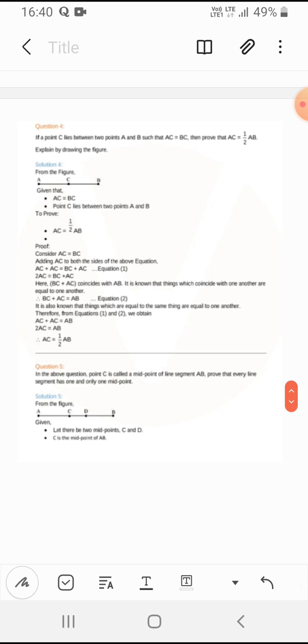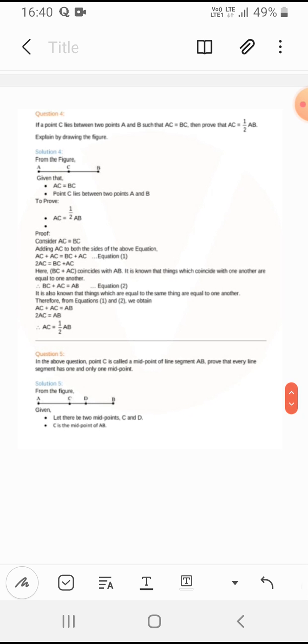So next question they have given: in the above question, point C is called the midpoint of line segment AB. Prove that every line segment has one and only one midpoint. So it has only one midpoint in a line segment. So they have given figure AB, in the middle there are 2 points, C and D, and let there be midpoints C and D. They both are midpoints, and C is the midpoint of AB.